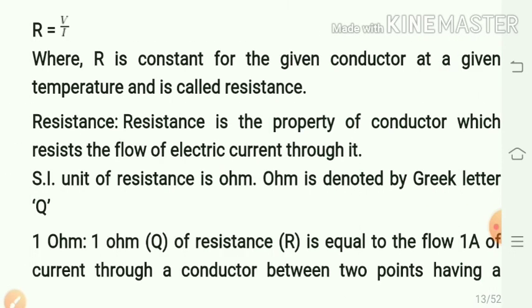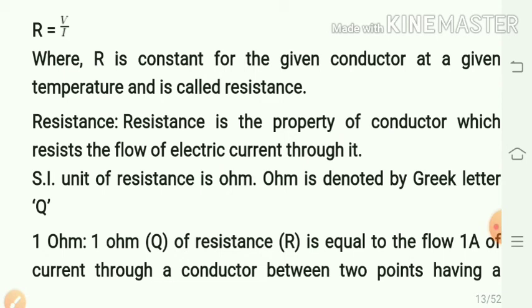We can also calculate the constant resistance by the equation R is equal to V by I. That is, the ratio of potential difference and electric current gives the resistance of that metallic wire. It is a constant for a given conductor at a given temperature.